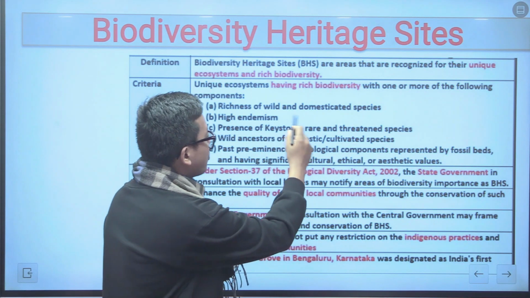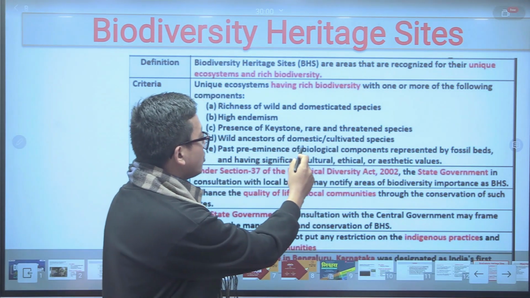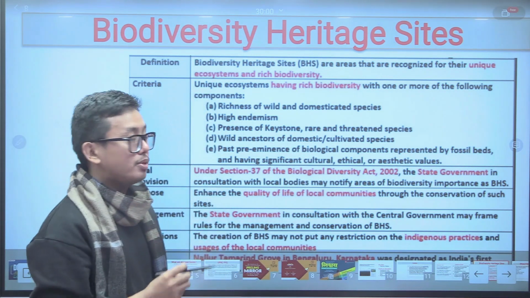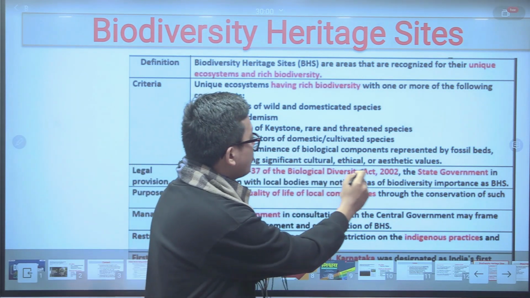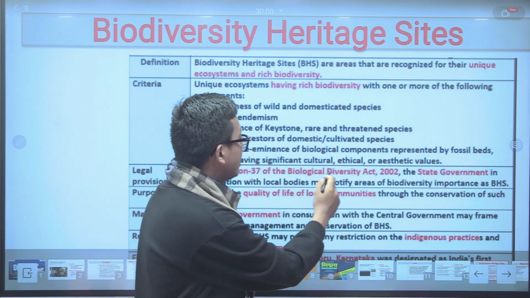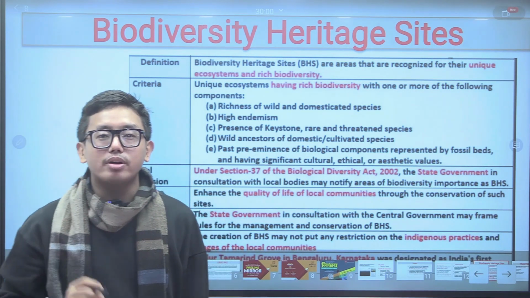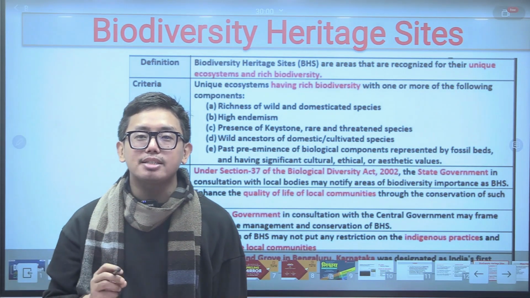There should be presence of keystone, rare and threatened species, and the wild ancestors of domestic cultivated species also should be there, and the past preeminence of biological components represented by fossil beds, and having significant cultural, ethical and aesthetic values. So these are the important criteria for declaring the biodiversity heritage sites in India.